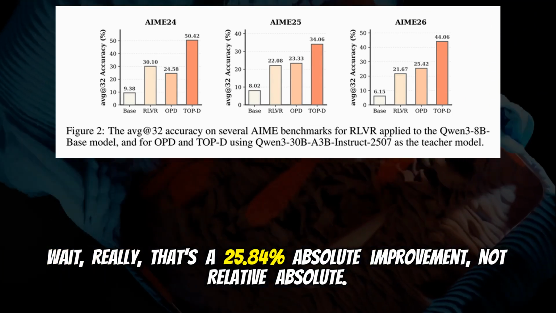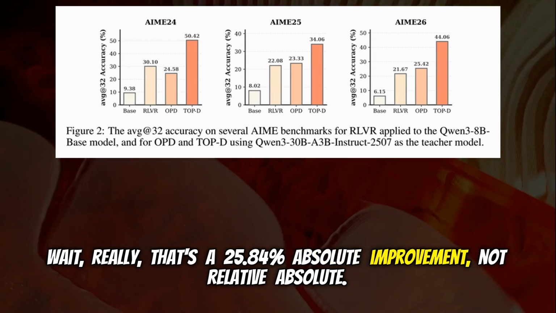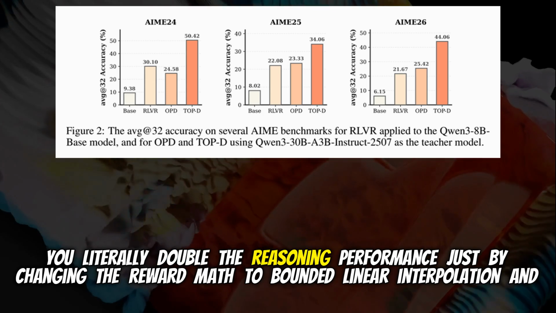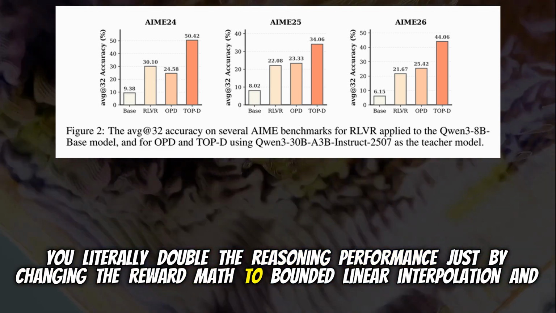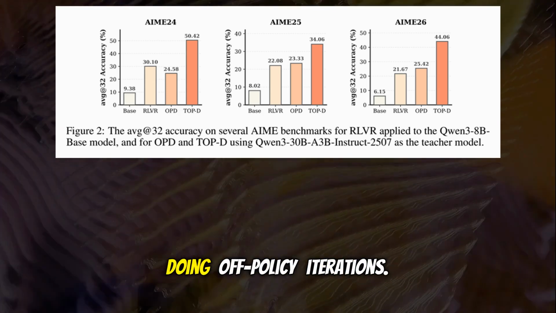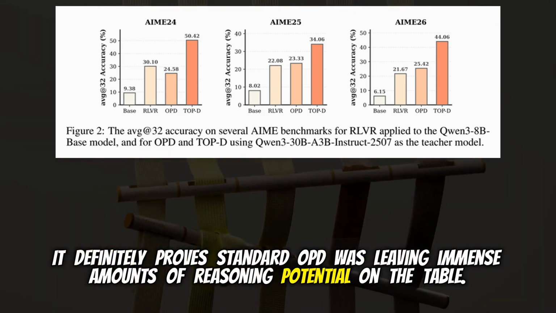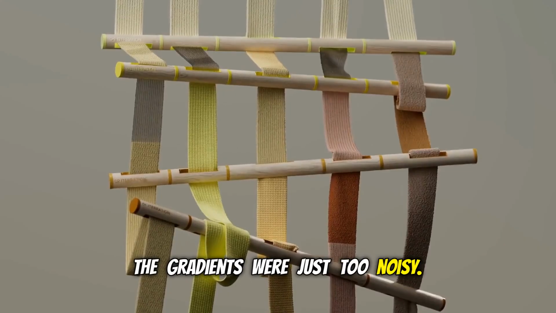Wait, really? That's a 25.84% absolute improvement, not relative. It's a staggering leap. You literally double the reasoning performance just by changing the reward math to bounded linear interpolation and doing off-policy iterations. It definitely proves standard OPD was leaving immense amounts of reasoning potential on the table. The gradients were just too noisy.